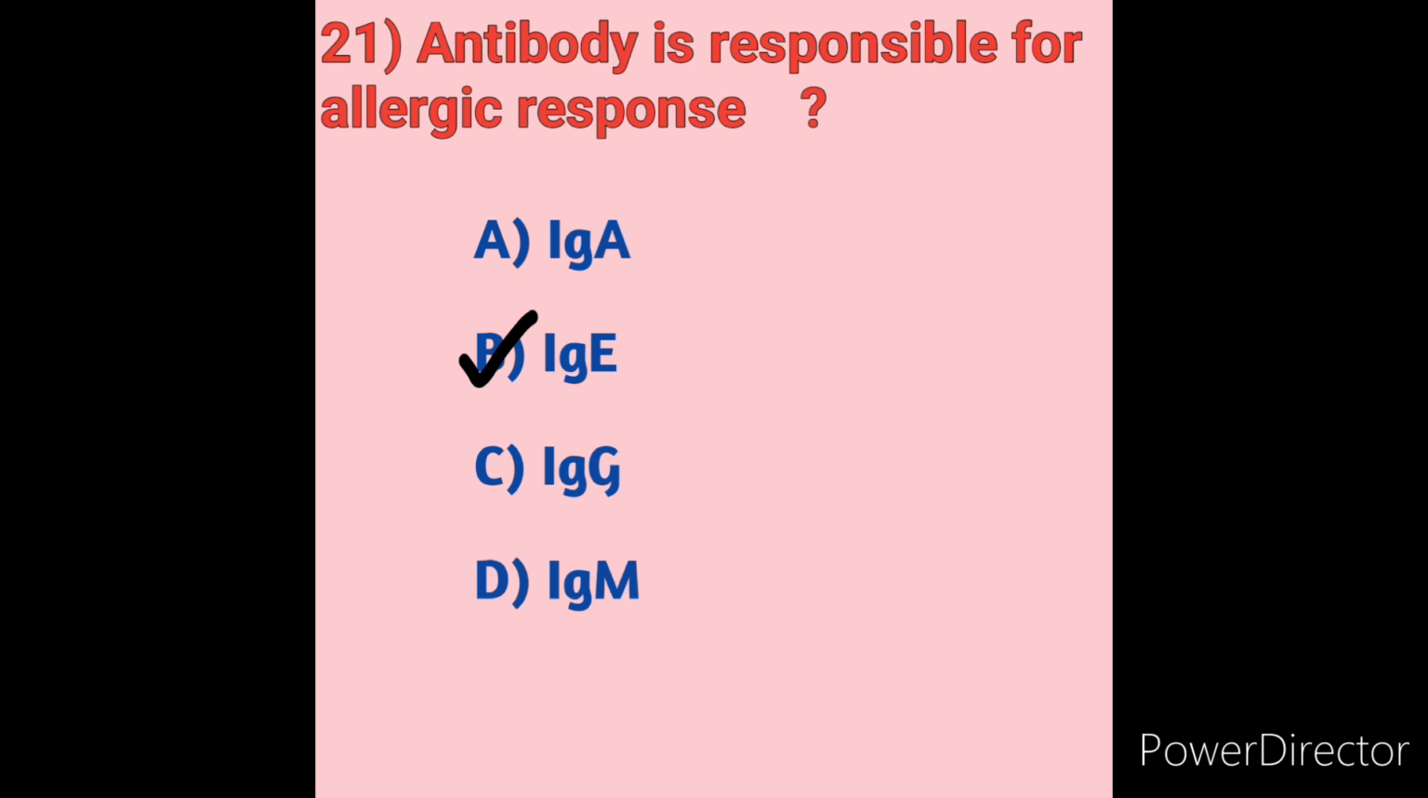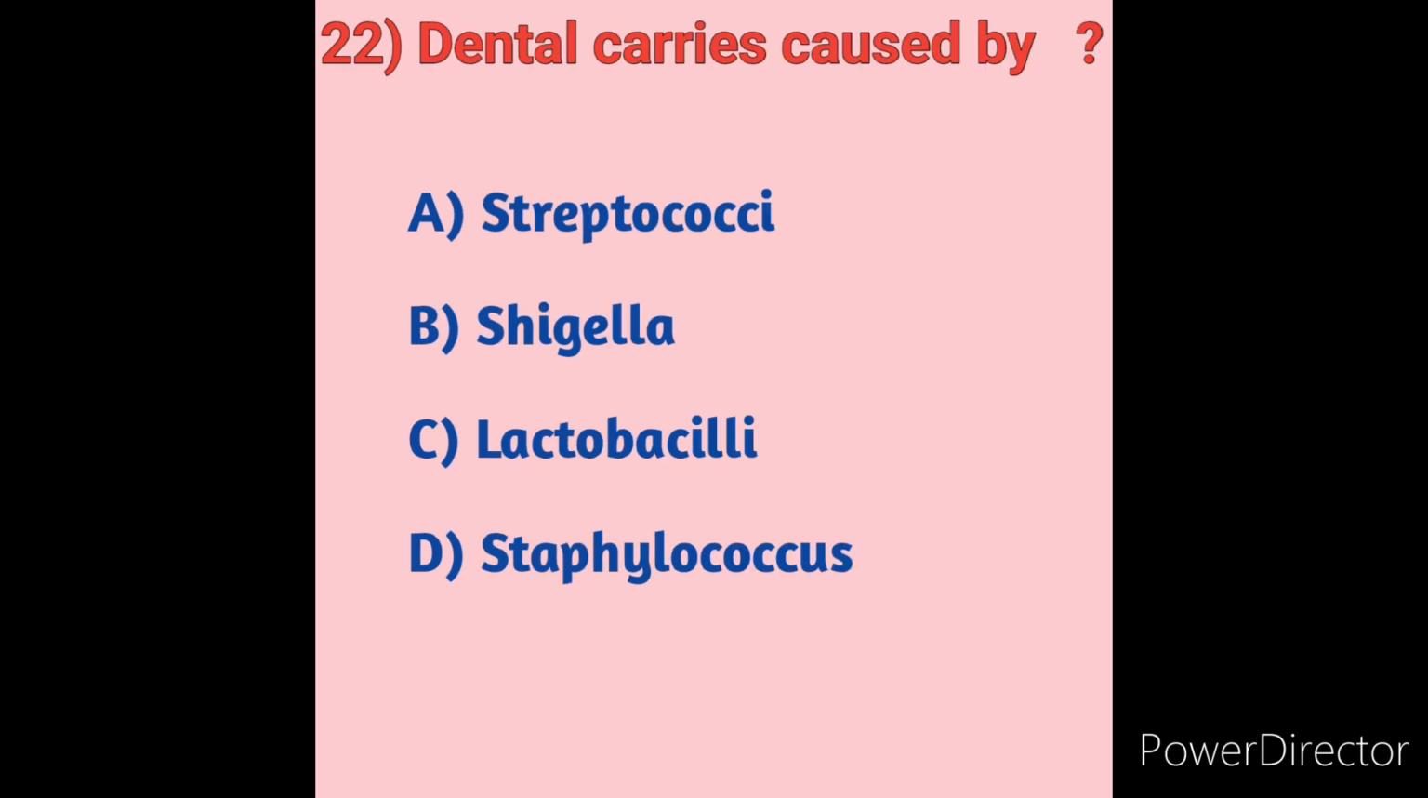Next we will move on to question number 22. Dental caries is caused by. Let's see the options. Option A, streptococci. Option B, shigella. Option C, lactobacilli. Option D, staphylococcus.